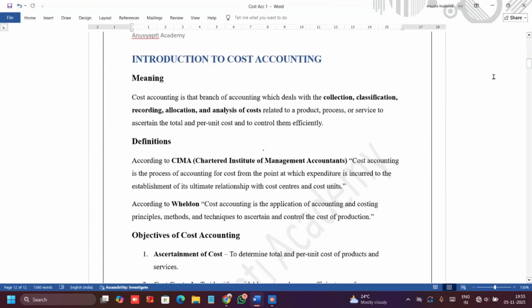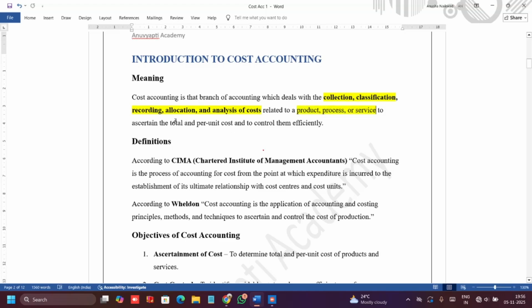So here we have cost accounting is a branch of accounting which deals with collection, classification, recording, allocation, and analysis of cost data. Okay, so first step is what? We are collecting the cost. We are classifying the cost, whether it is fixed cost, variable cost, sunk, or opportunity cost. Okay, we are classifying, and then we are recording, allocating and analyzing cost related to a product, price or service.